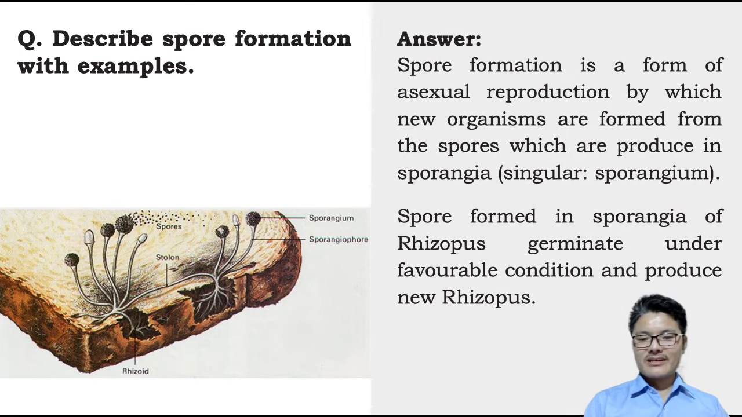To explain it, I've written the entire explanation of what I've already discussed. Spore formation is a form of asexual reproduction by which new organisms are formed from spores, which are usually produced in sporangia. Sporangia is the plural form of sporangium. The spores of Rhizopus germinate under favorable conditions in order to produce a new Rhizopus, a new fungal body.